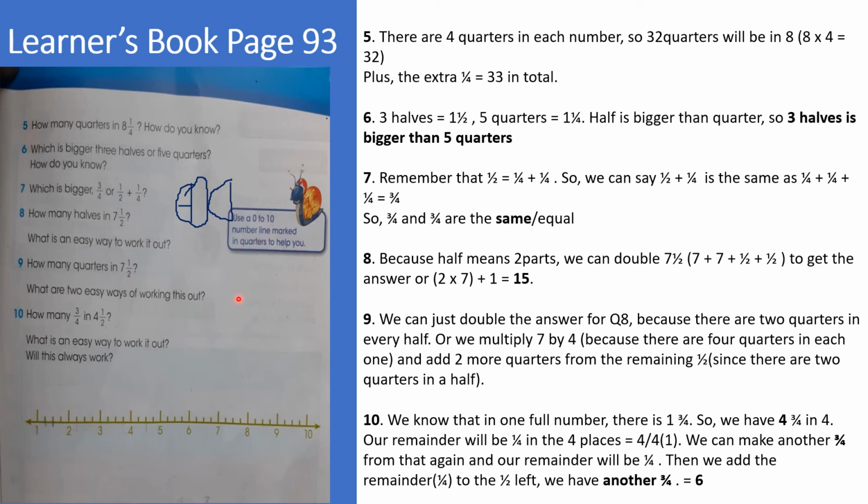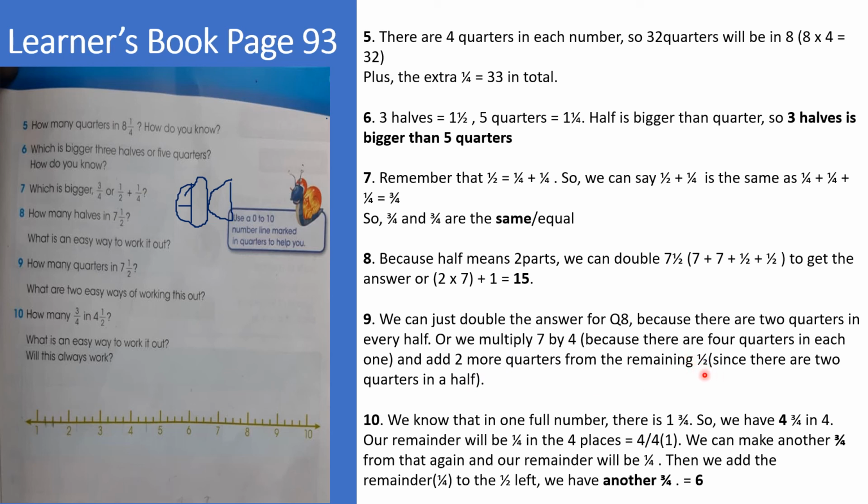All we do is 15 multiplied by 2, because in 1/2 we have 2 quarters, right? Good. So in 15 halves, we'll multiply by 2 to know how many quarters. So 15 multiplied by 2 is going to be 30. So our answer here is going to be 30 quarters.